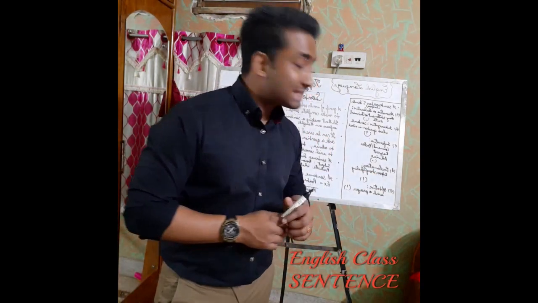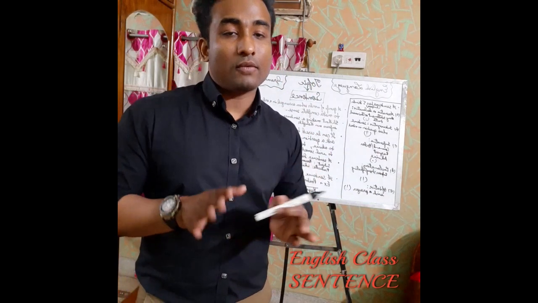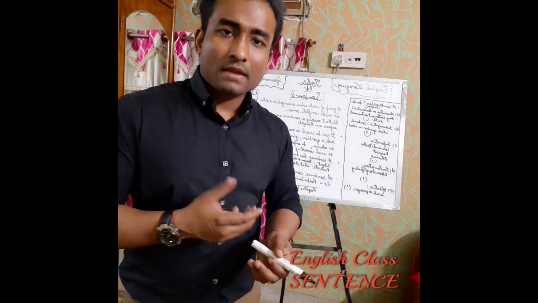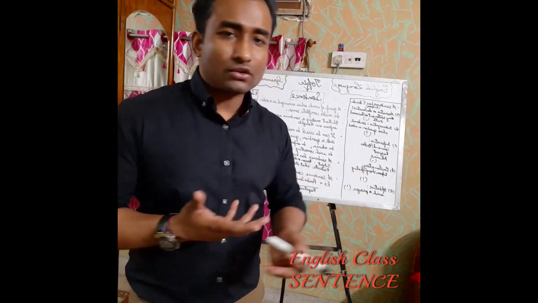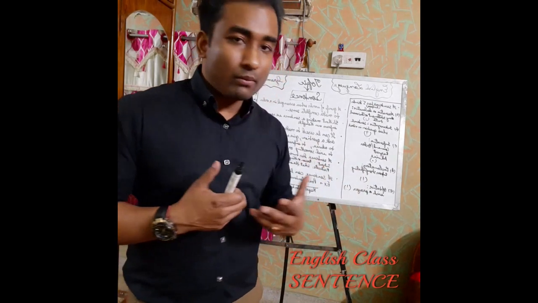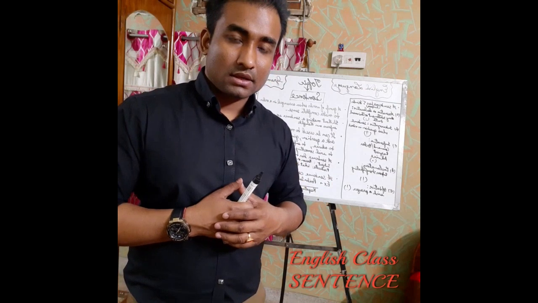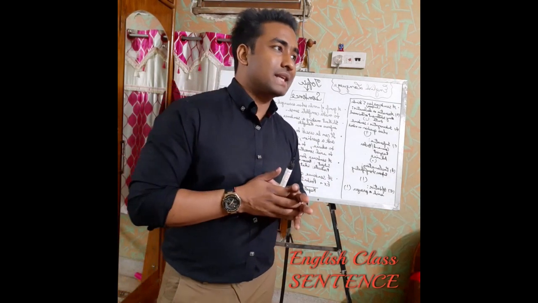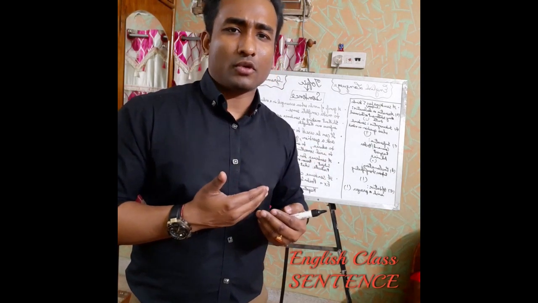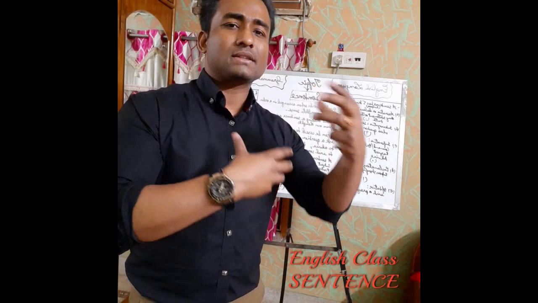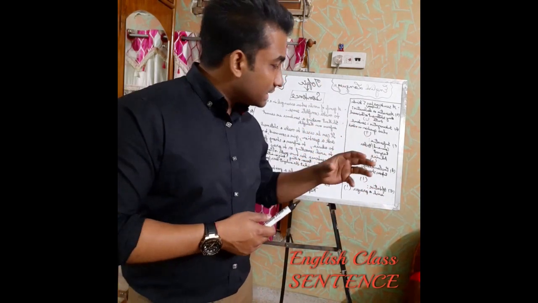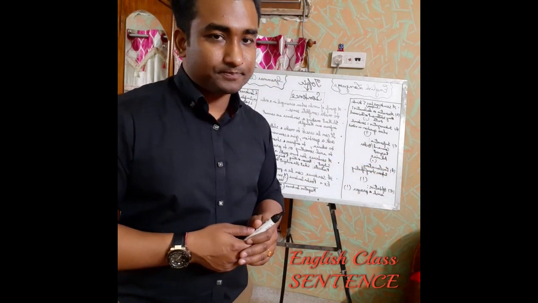So the 4th one is exclamatory. Exclamatory has come from the word called exclamation, which means a strong feeling, a sudden feeling, sudden thoughts. So when you have sudden thoughts, a strong feeling, a surprise feeling, at that time we speak some sentences, and those sentences are not pre-planned. They suddenly come out from your mouth because of that sudden thought or sudden feeling. So those sentences are called exclamatory sentences.